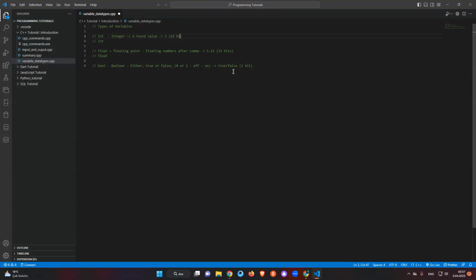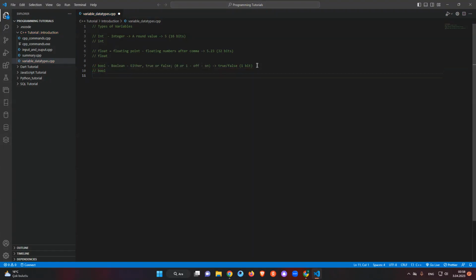So bool is just storing 1 bit, and float stores 32 bits when we use float numbers. This is the variable type.